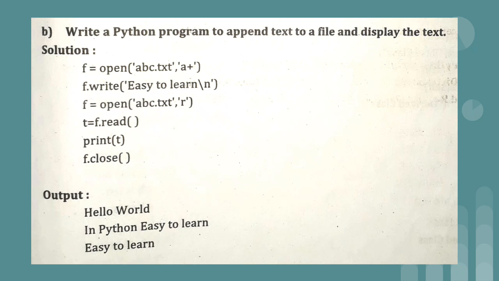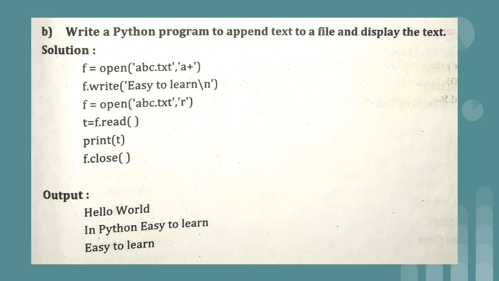Again we have opened the same file, abc.txt, in read mode, and we have added the sentence "easy to learn" using the write function. Now I want to read the content of the file. So again open the file in read mode, apply f.read, store the value inside the t variable, and print t. You will see the output as hello world in Python.